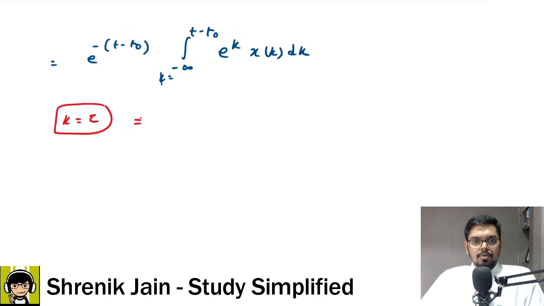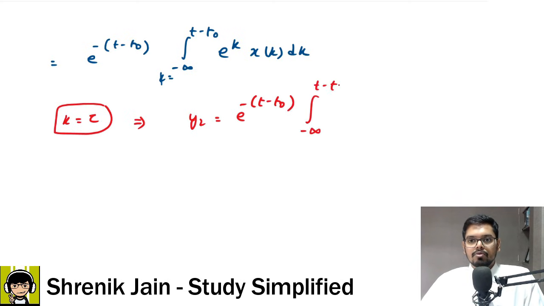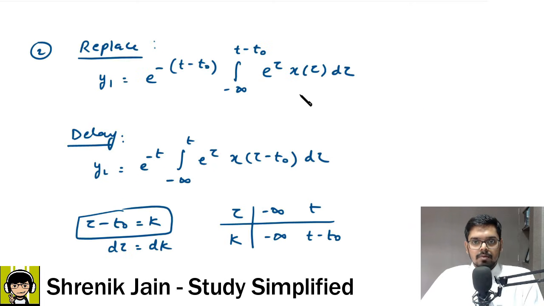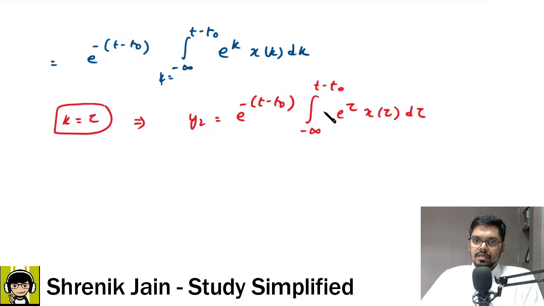So the change of variable property gives me y2 is equal to e to the power minus t naught, integral tau going from minus infinity to t minus t naught, e to the power tau x of tau d tau. Then you will say, oh sir, this same thing is our y1 also, same to same. Check it out, same to same. If you got same to same, then what is this?